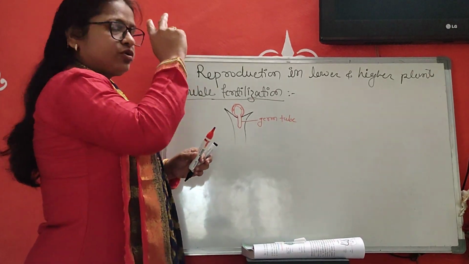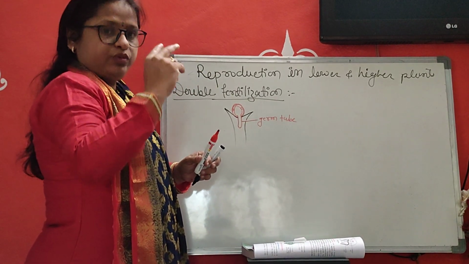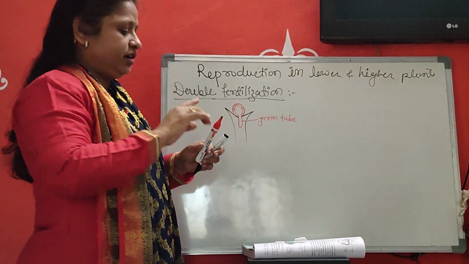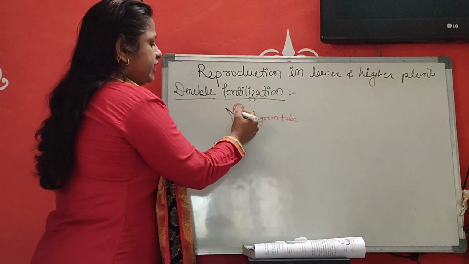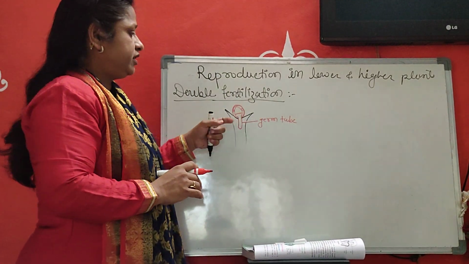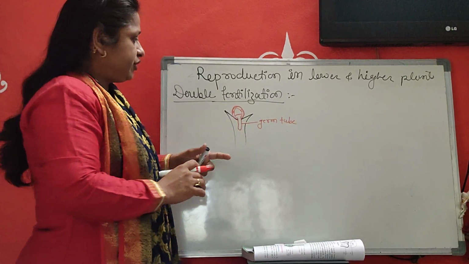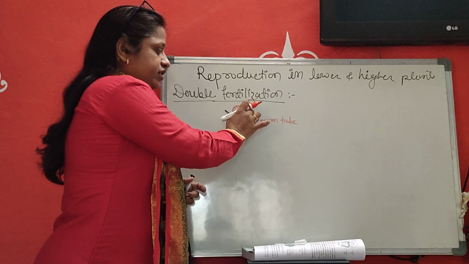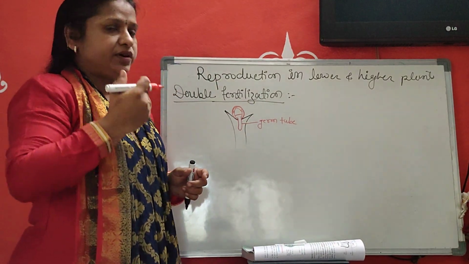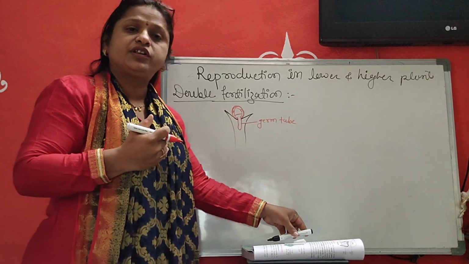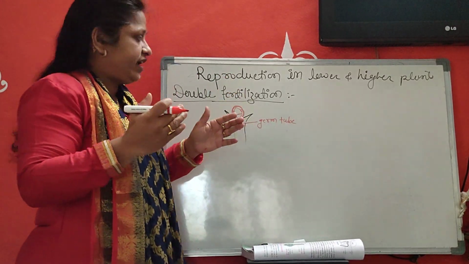This two-celled pollen grain falls on the stigma of the gynoecium, absorbs the sugary substance, and due to absorption it swells.